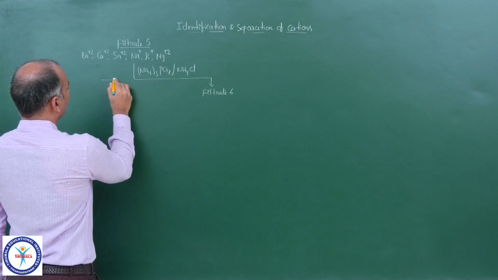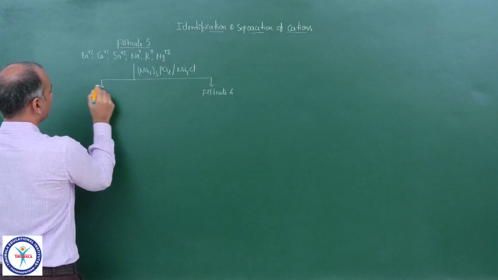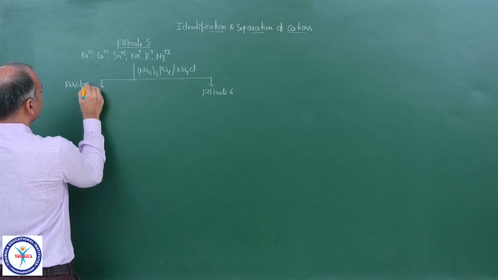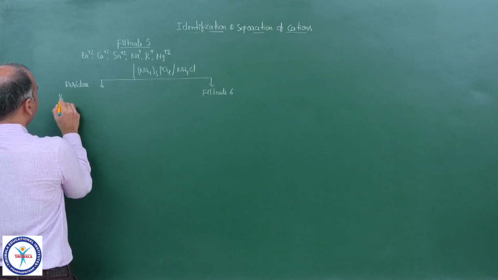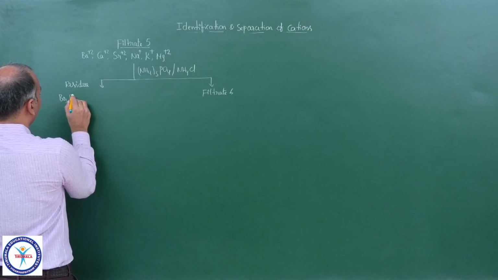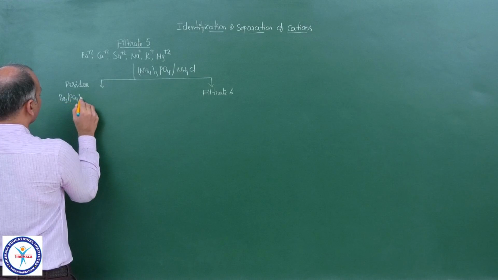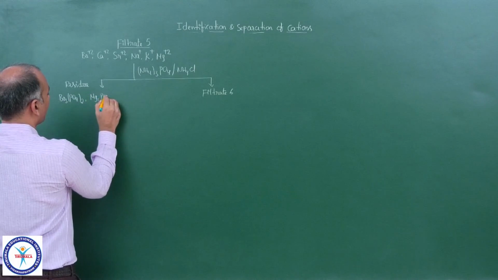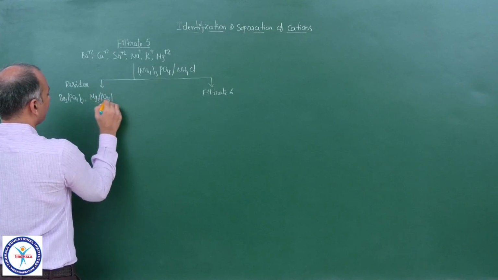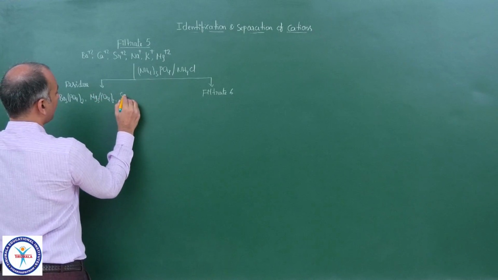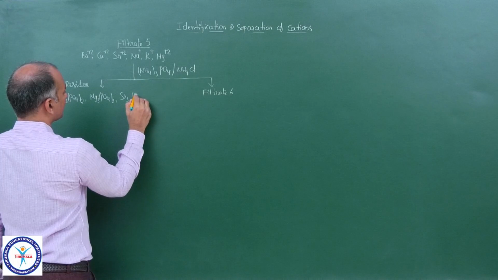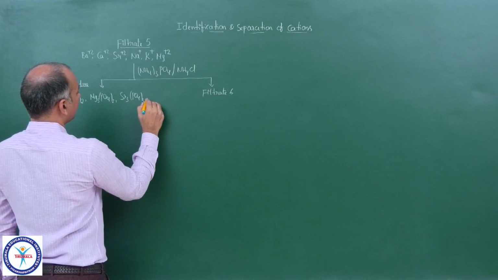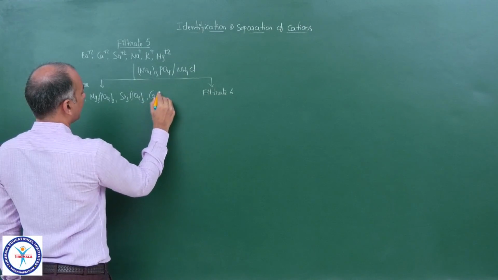Now you will have residue, and that residue contains Ba3(PO4)2, Mg3(PO4)2, even magnesium also, Sr3(PO4)2, and Ca3(PO4)2, calcium phosphate.